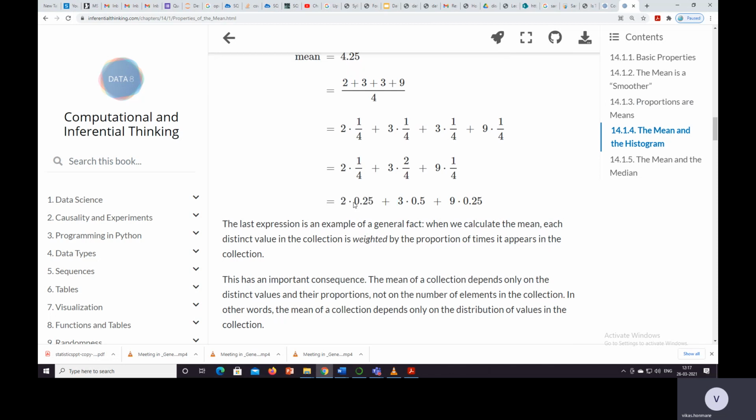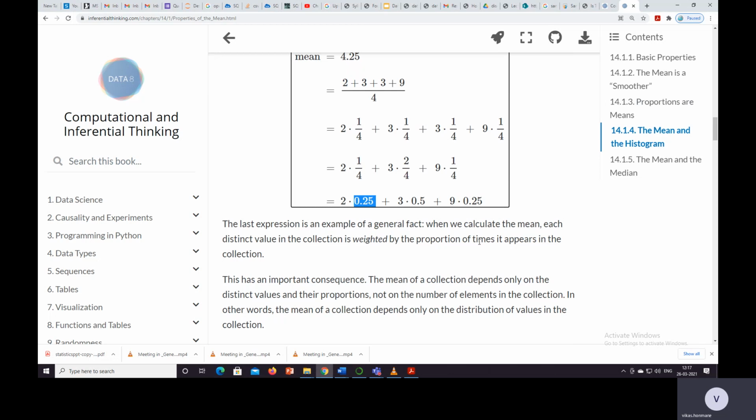So considering the percentages, suppose there are a total of 100%. Out of that 100%, how many times is 2 occurring? 25%. How many times is 3 occurring? 50% of the time. And how many times is 9 occurring? 25% of the time.